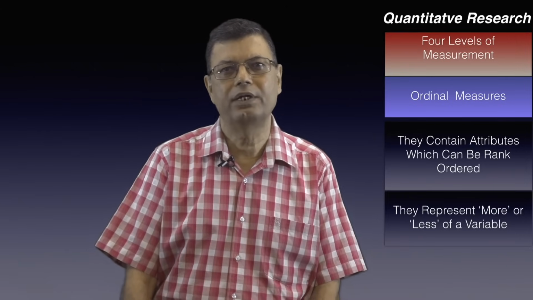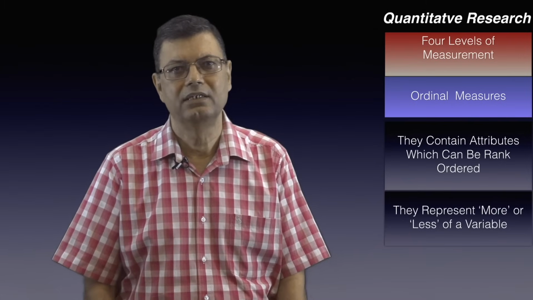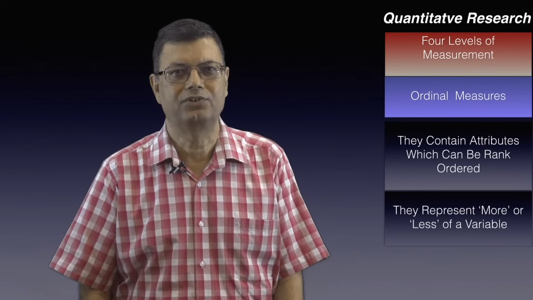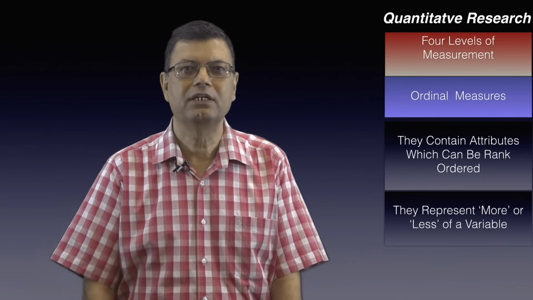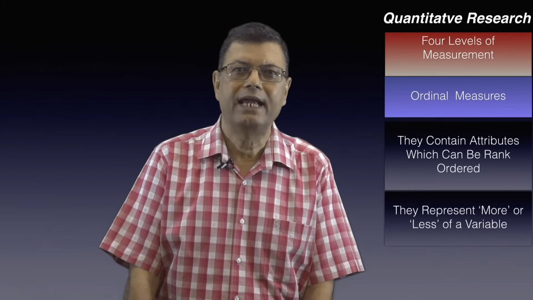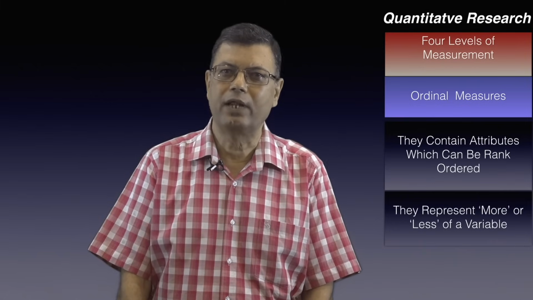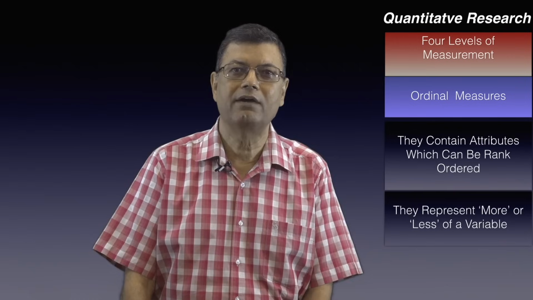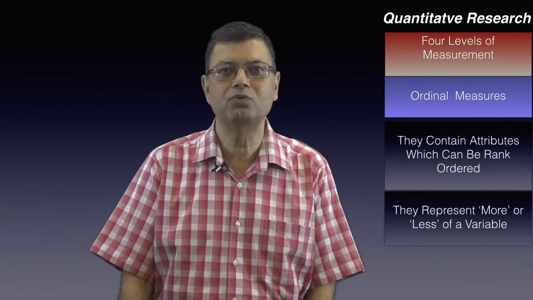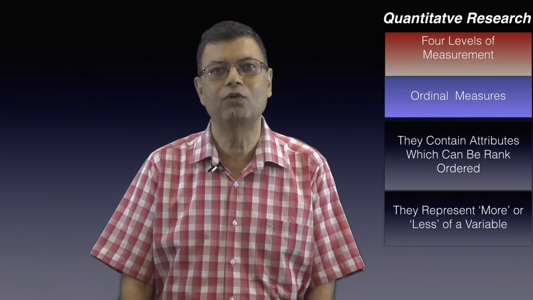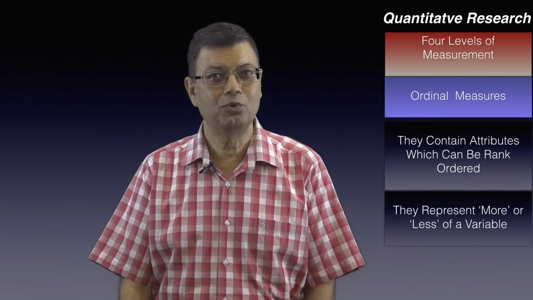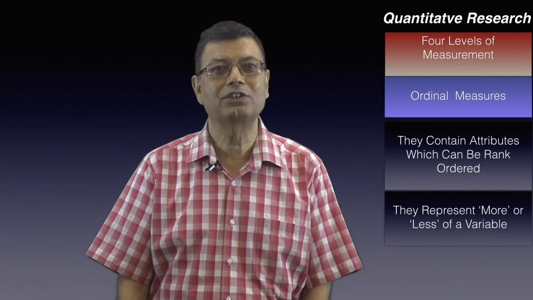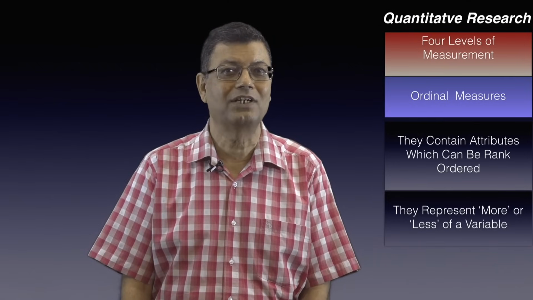We can rank order our subjects as young, middle age, or very old, etc. In nominal measure, we say that an attribute is either present or absent. Here in ordinal measures, we say whether our subject has a larger or higher amount of a given attribute. That is, one may have more job satisfaction, more commitment, etc.